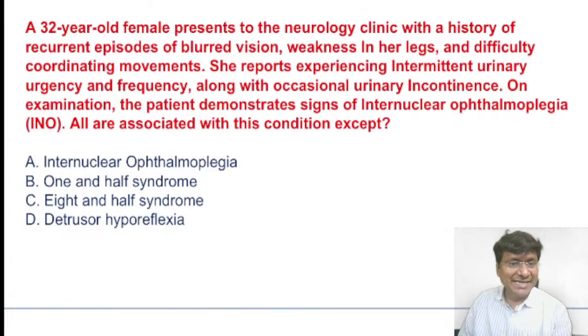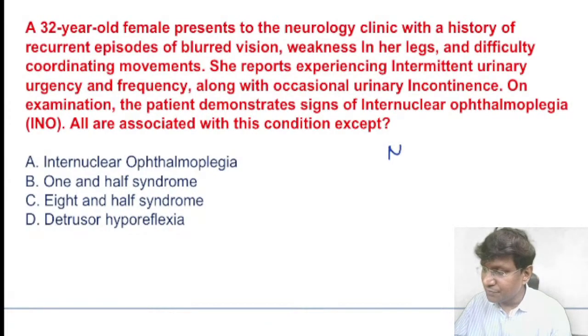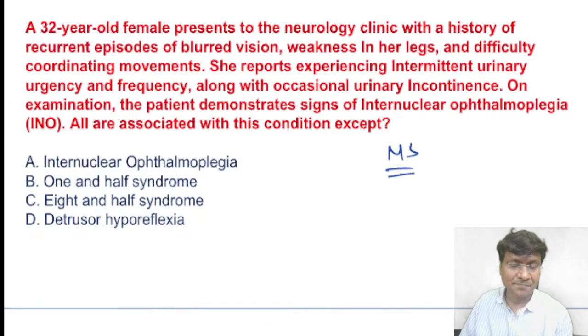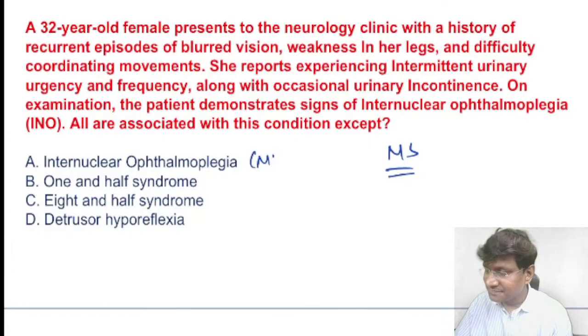Now this clinical picture suggests internuclear ophthalmoplegia: blurred vision, weakness in her legs, in a female patient, along with intermittent urinary urgency and frequency, and difficulty in coordinating the movements. This picture suggests MS, multiple sclerosis. In multiple sclerosis, there is demyelination of the medial longitudinal fasciculus.